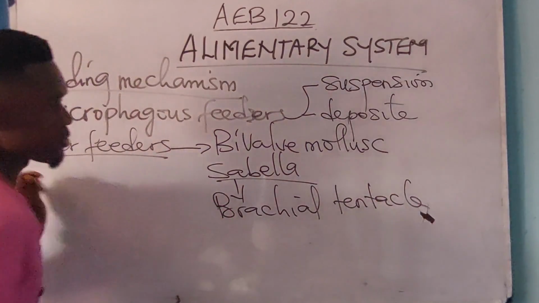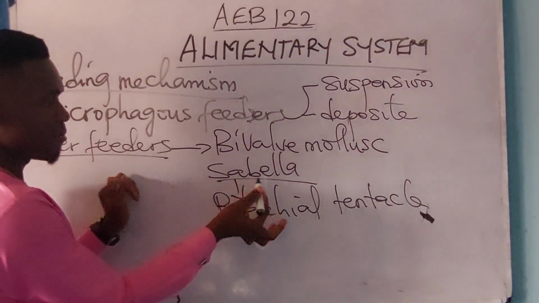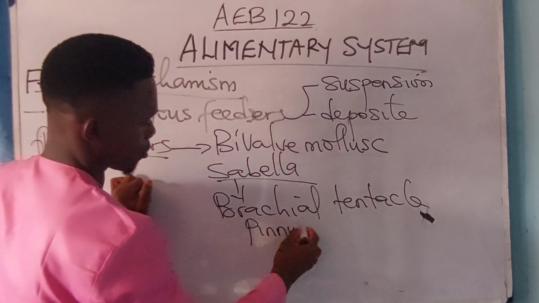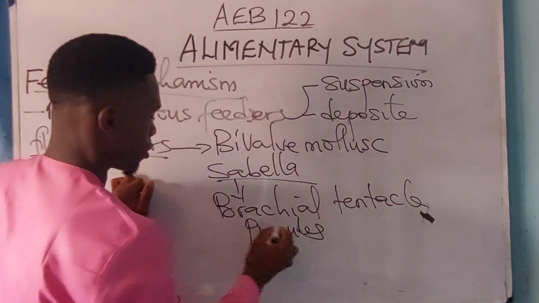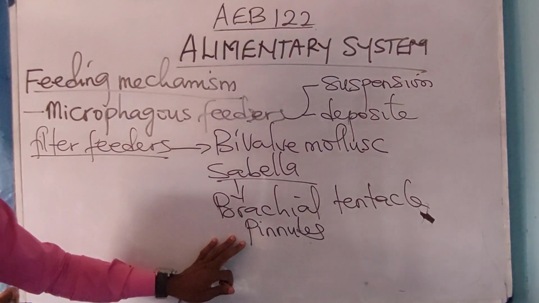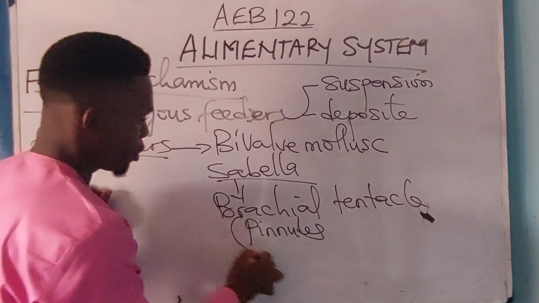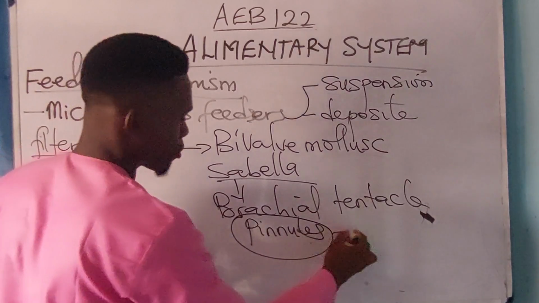The tentacles found in sabella are called pinnae. And these pinnae are surrounded by what is called cilia.